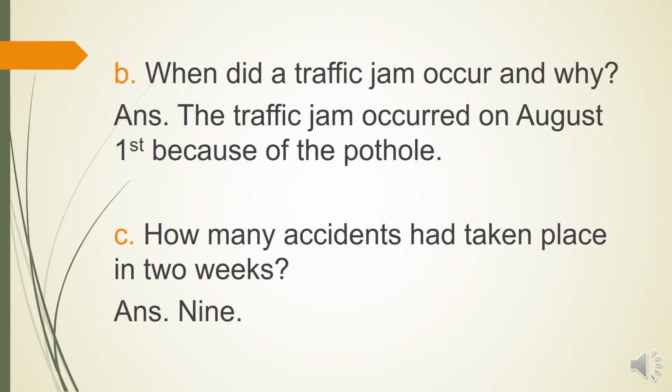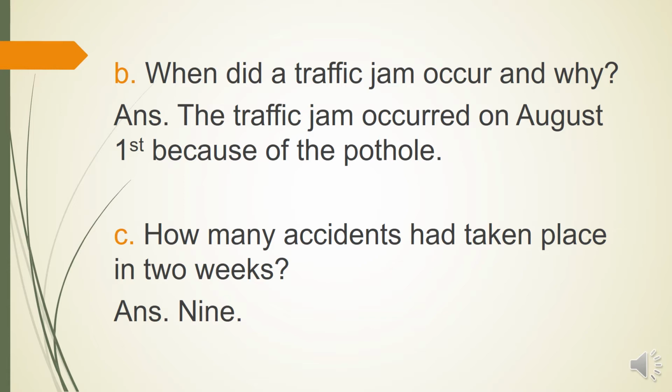Moving on to part B. When did the traffic jam occur and why? Answer: The traffic jam occurred on August 1st because of the pothole.